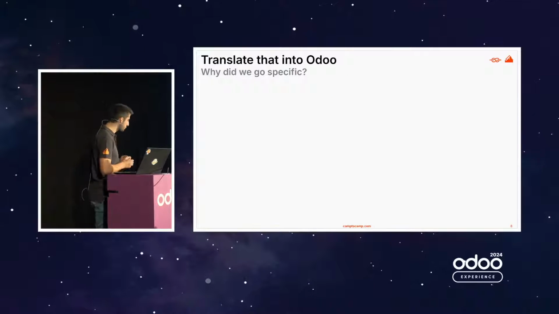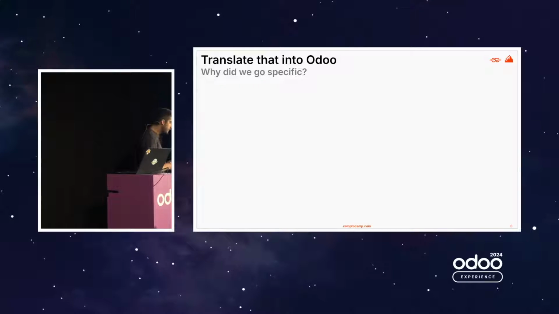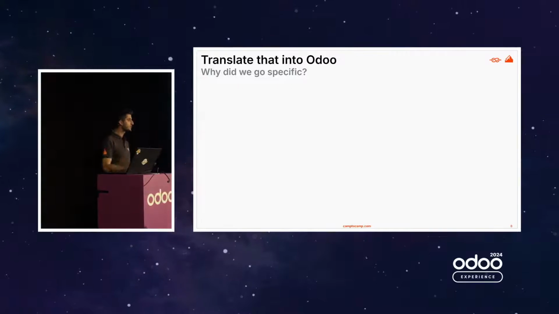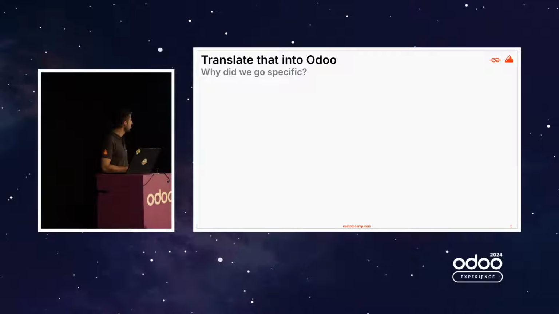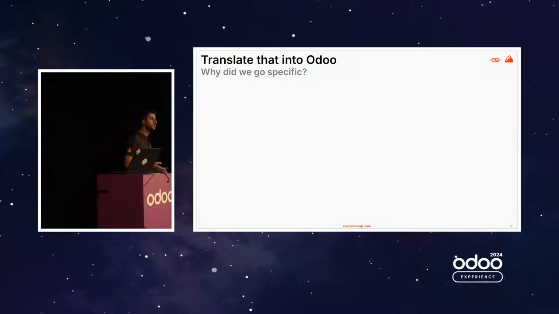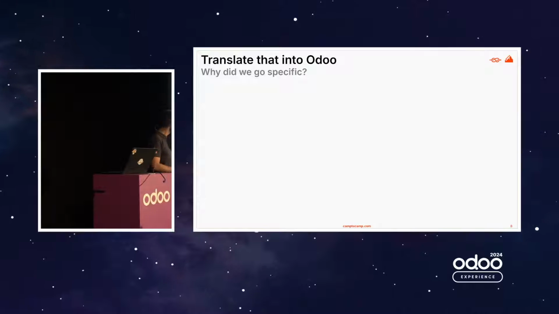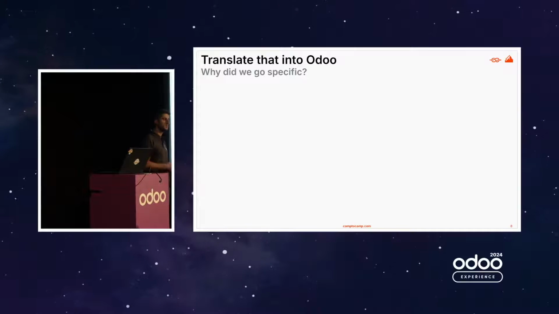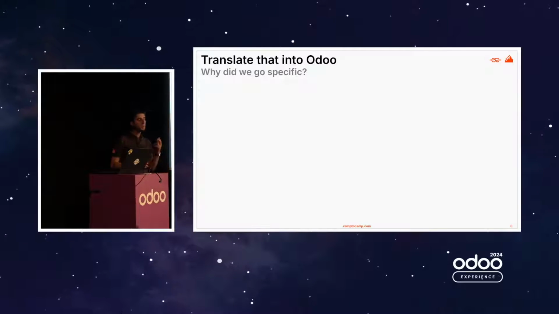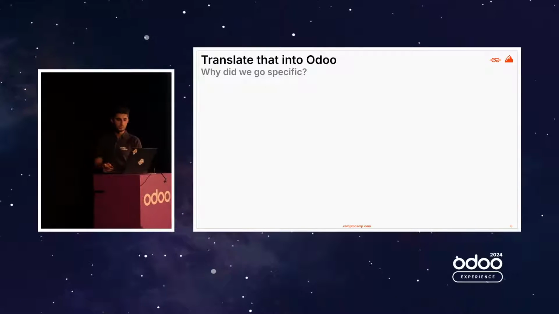Okay, now that we've talked about theory, we are actually going to see how we can translate that into Odoo. We could have used the timesheet model, the time off model, the contract model, and done that in standard. But actually, for three main reasons, we had to go specific.